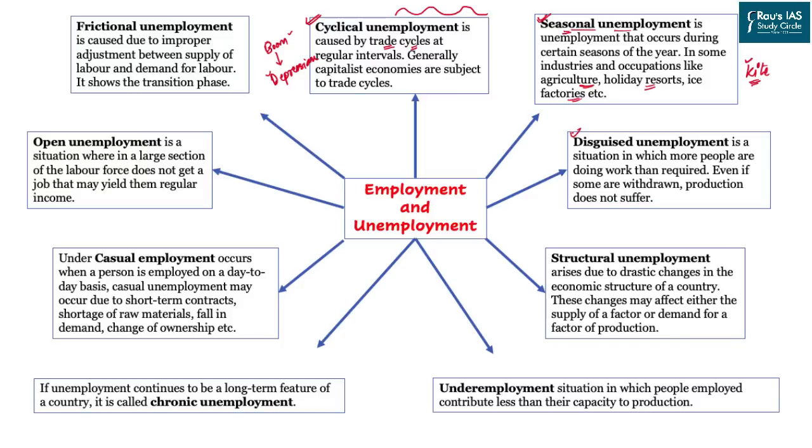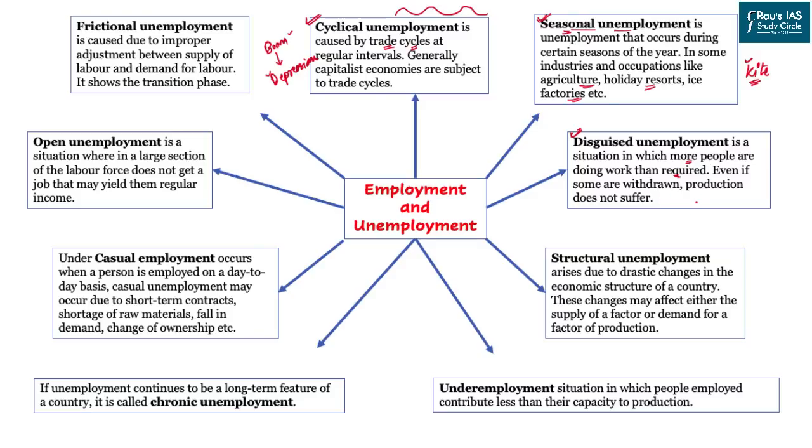The third one is the disguised. Disguised means in a different form altogether. It is a situation when a person is doing less than what they are required to do, or when the number of people is more than what is required in a particular work.